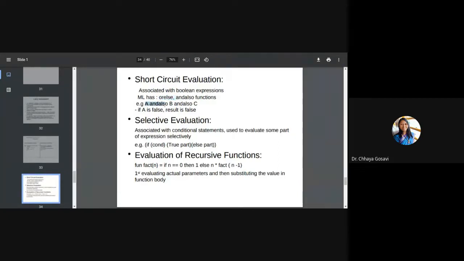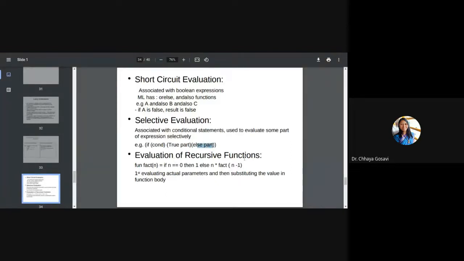So if this is true in case of OR, the entire expression is true. No need to check whether B or C is true or false. That is short circuit evaluation. Selective evaluation is: if the condition is true, it will evaluate the true part. If the condition is false, it will evaluate the else part.